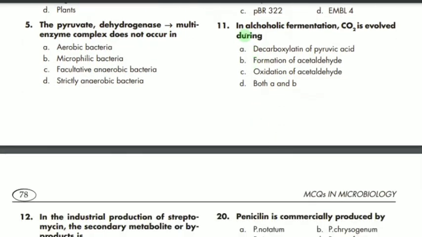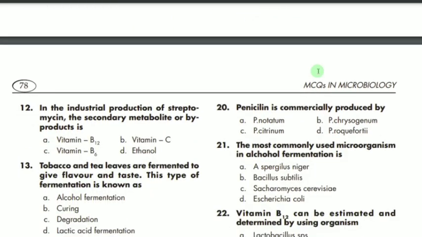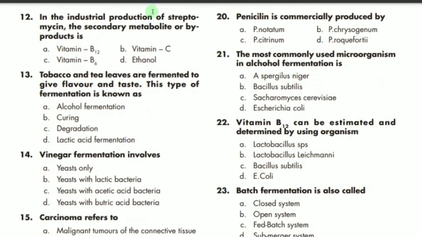11th MCQ says that in alcoholic fermentation carbon dioxide is evolved during, so it is evolved during both A and B, decarboxylation of pyruvic acid and formation of acetaldehyde. And then we have 12th MCQ, which says that in the industrial production of streptomycin, the secondary metabolite or byproduct is what? I think A is the correct option, vitamin B12.